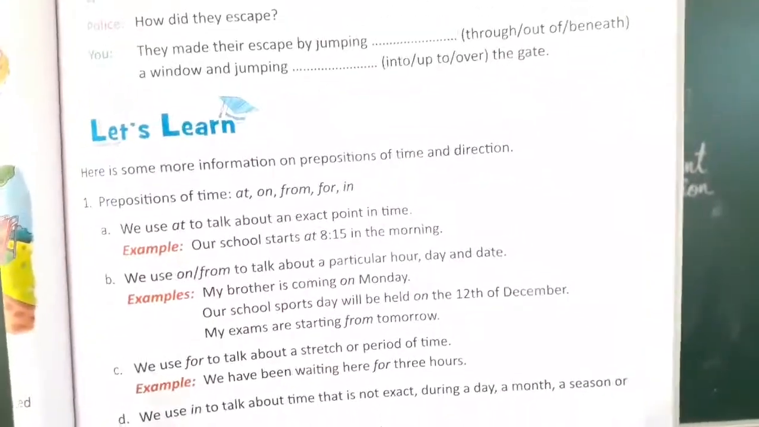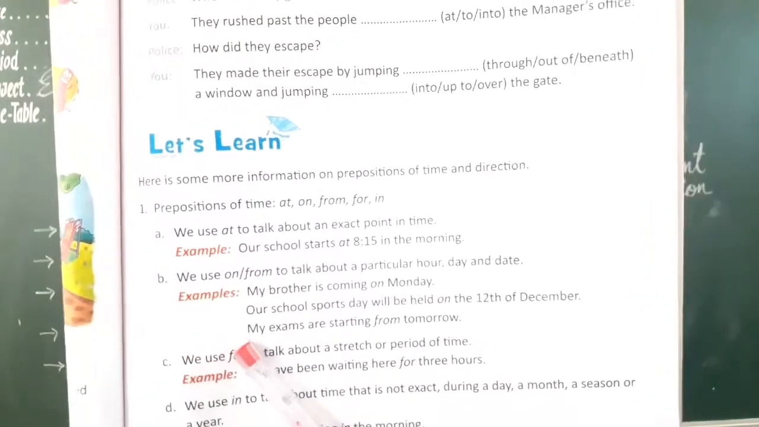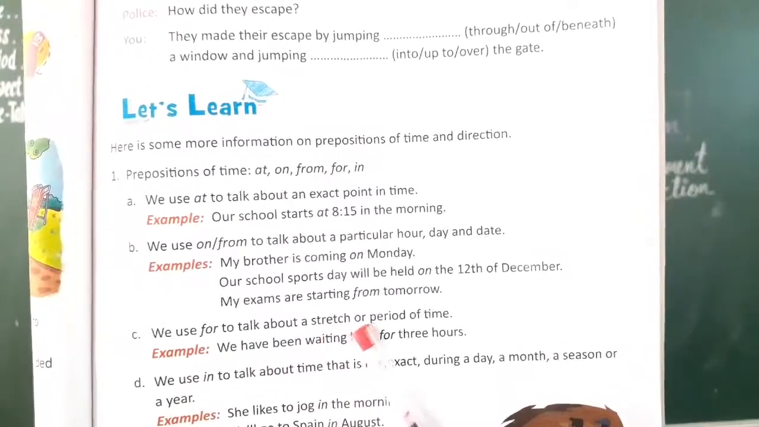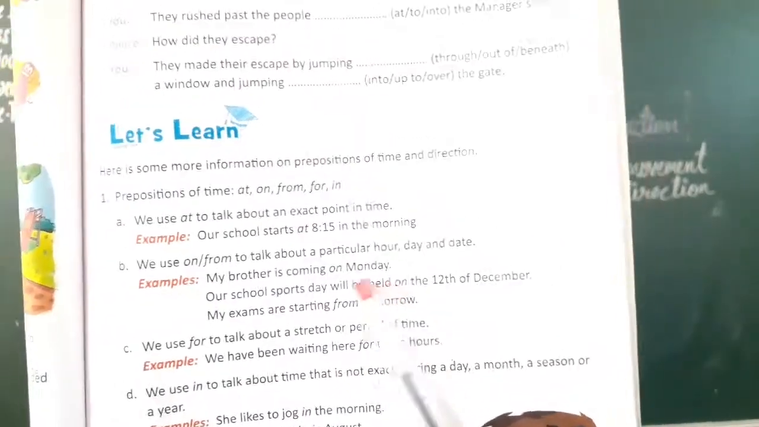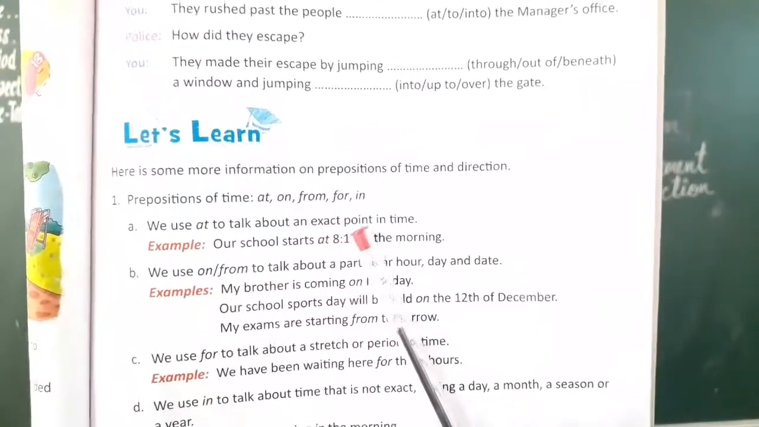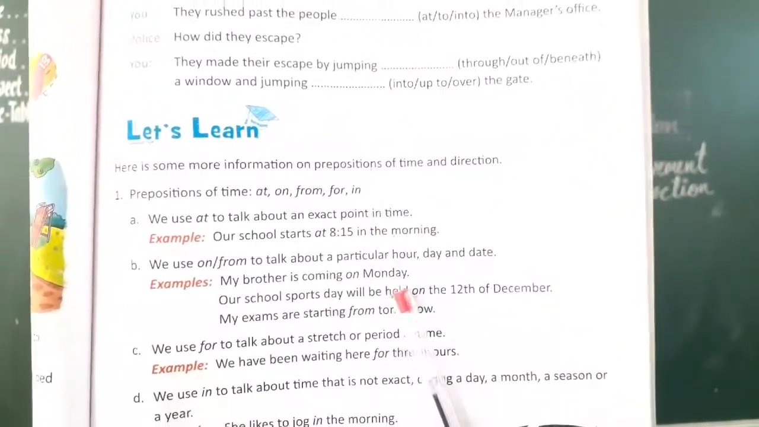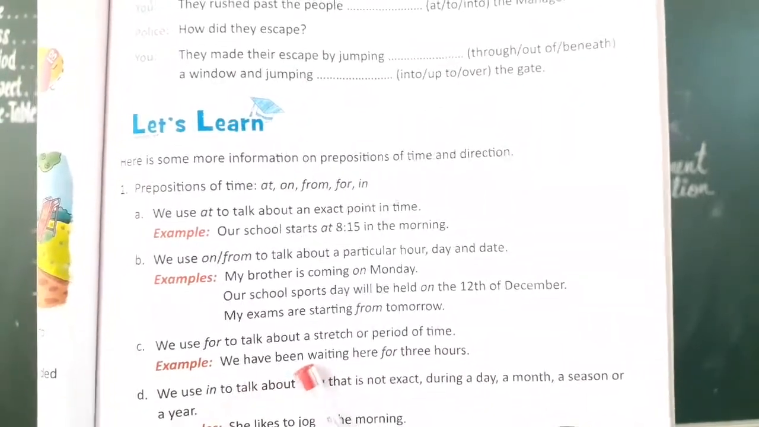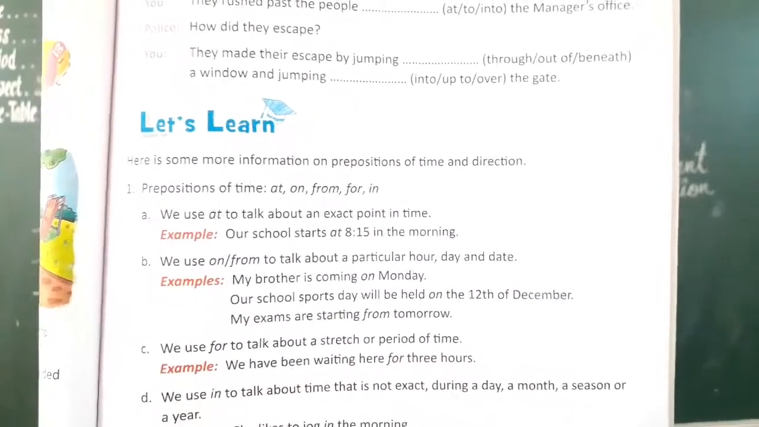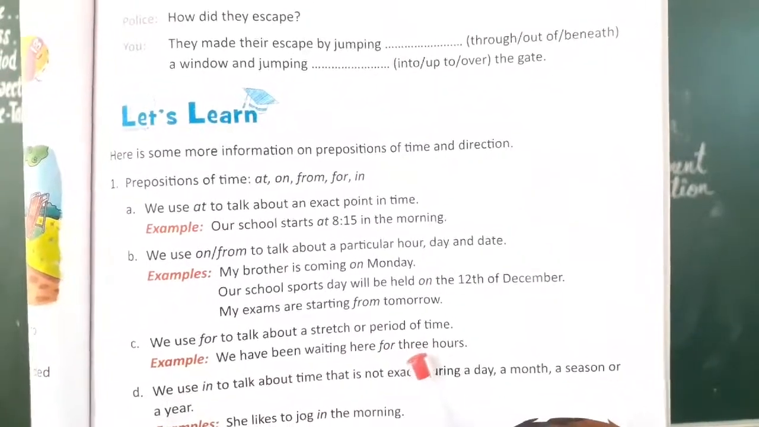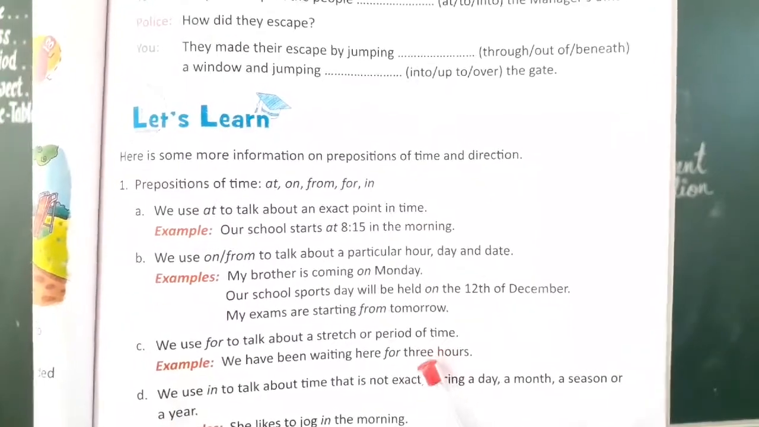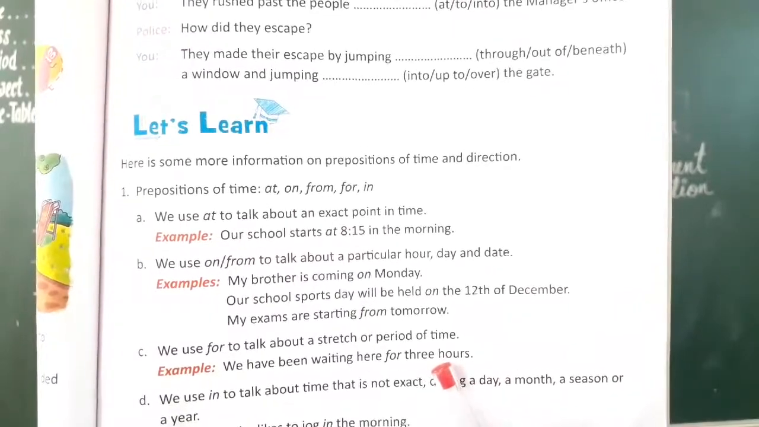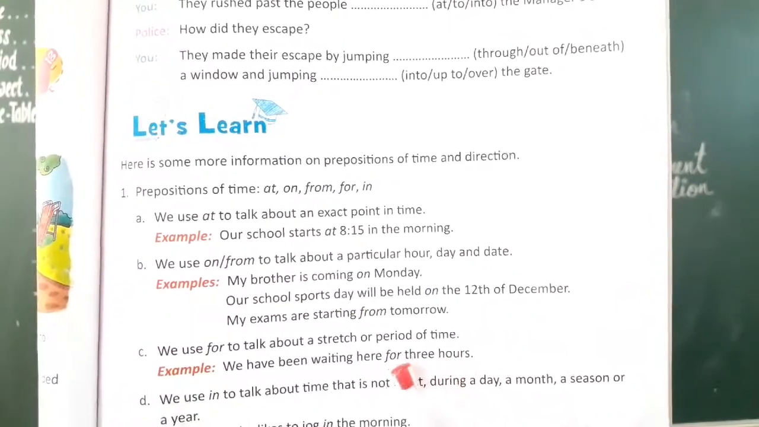Now number C: we use for when we talk about a stretch or period of time. We use at for an exact point of time, but when there is a period of time, we use for. For example, we have been waiting for 3 hours. This is not an exact time. If it was written at 3 o'clock, that would be the exact time. But this is a period of time, and whenever a period of time is given, we use for.